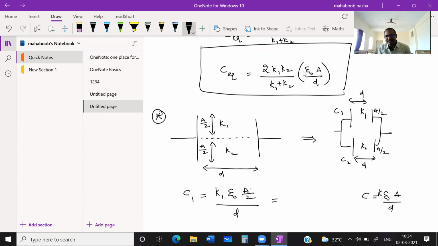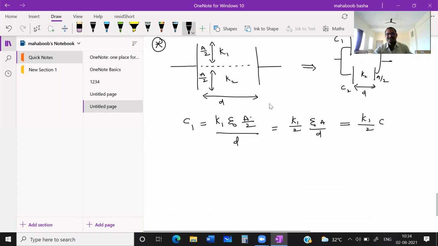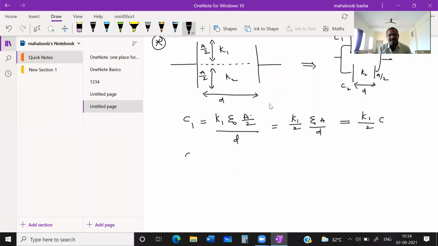So it becomes K1 by 2 epsilon naught A by D. Considering epsilon naught A by D as C, it becomes K1 by 2 times C. Similarly, C2 is K2 epsilon naught times area A by 2 divided by D, so it becomes K2 by 2 epsilon naught A by D, which is K2 by 2 times C.